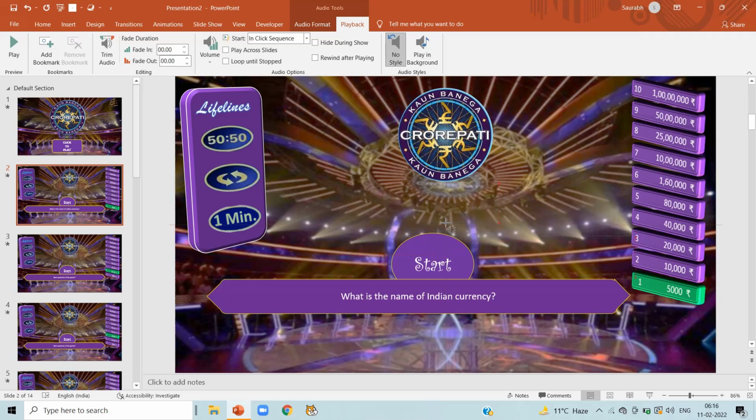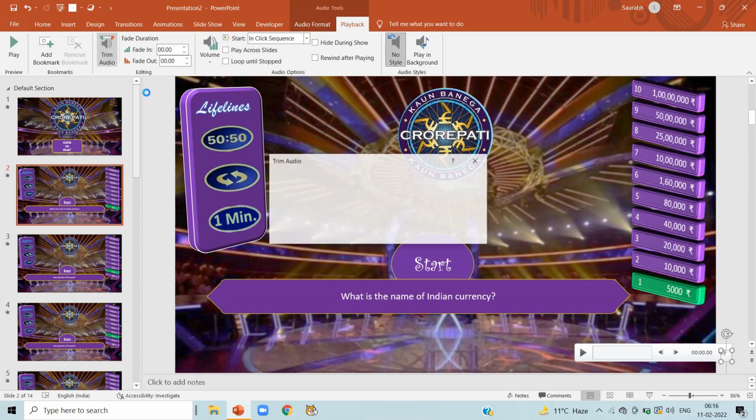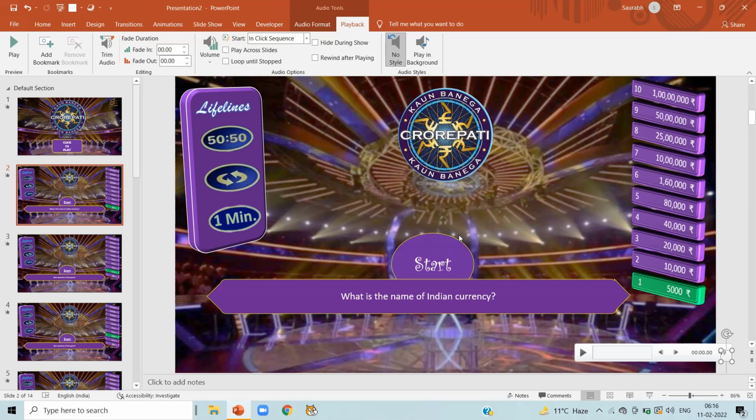Okay, make it little bit smaller and set it aside. It will run in our background only. It will not be visible on our screen. So click on trim audio. Here you can see the audio size is around 30 seconds, 29 point something.